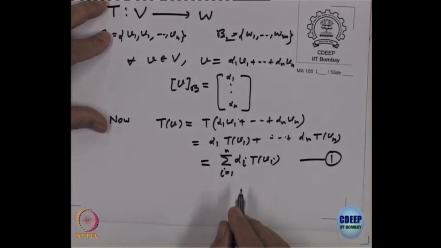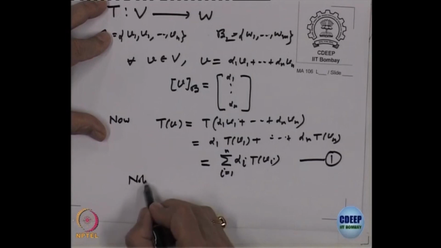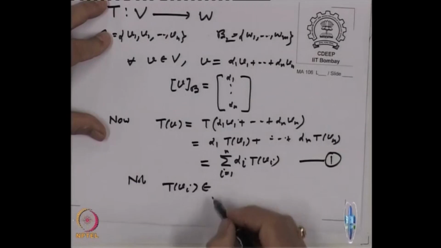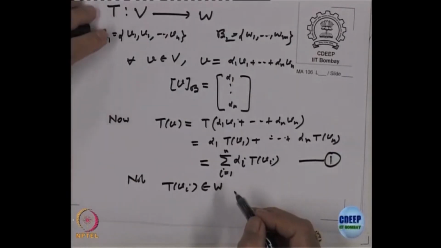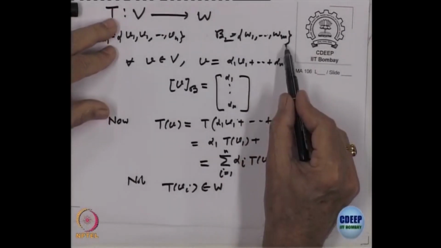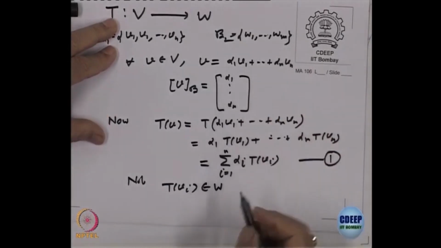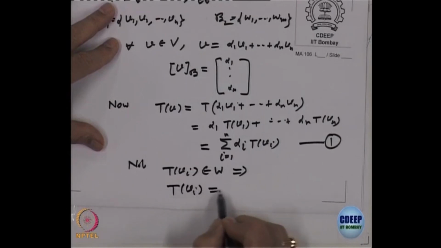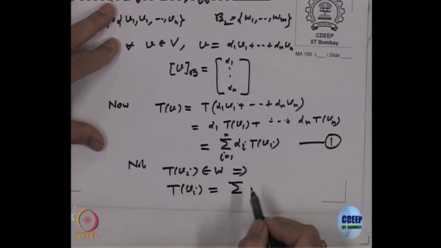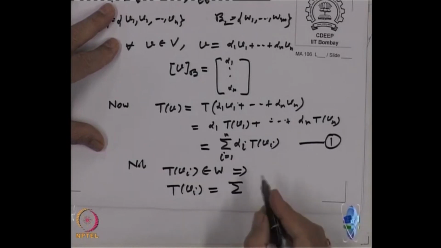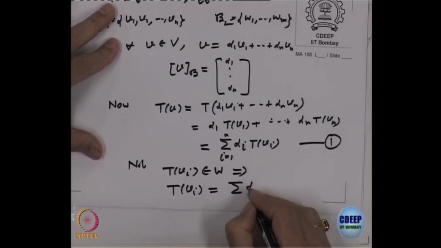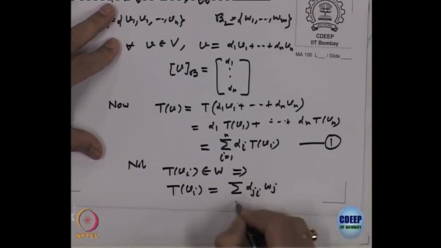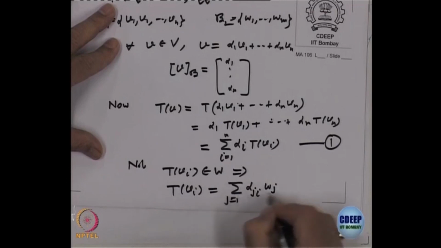What is T of V i? So, note T of V i belongs to W, is the image, and for W we have got a basis W 1, W 2, ..., W m. So, it implies that T of V i must be equal to sigma scalar multiples of W j. So, let us call them something, say alpha j i of W j, j equal to 1 to m.